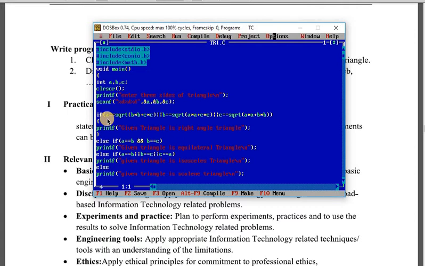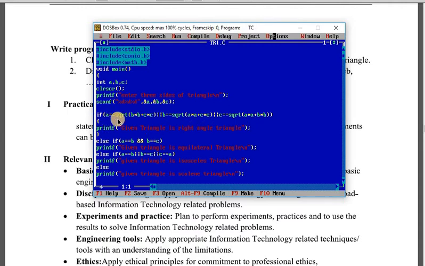Suppose this is a right angle triangle, then we don't need to again check this triangle for the equilateral, isosceles or scalene triangle. So first, there are three possibilities. Suppose a equal to square root of b square plus c square, b equal to square root of a square plus c square, or c equal to square root of a square plus b square. So here I have written three conditions.